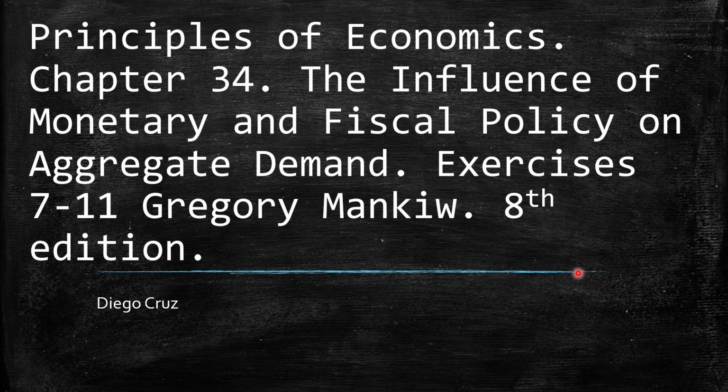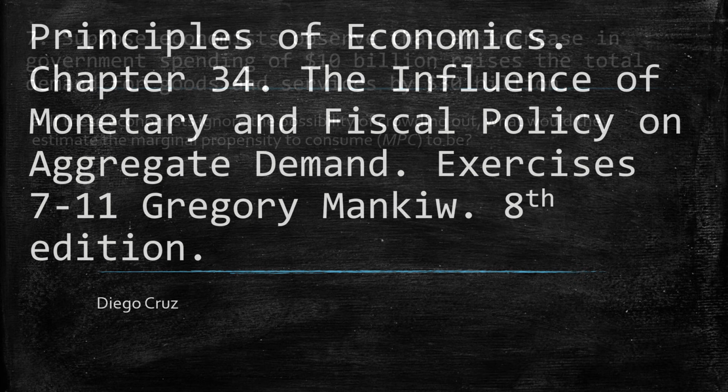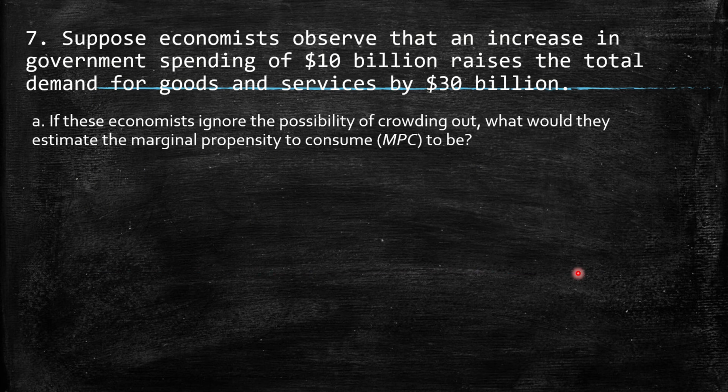We're going to develop now exercises 7 to 11 of the influence of monetary and fiscal policy on aggregate demand. Remember, this is a book of Gregory Mankiw, Principles of Economics. The seventh question says, suppose economists observe that an increase in government spending of 10 billion raises the total demand for goods and services by 30 billion. So it means that we have an increase in GDP of 30 billion.